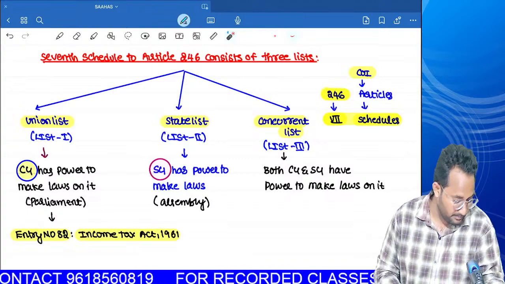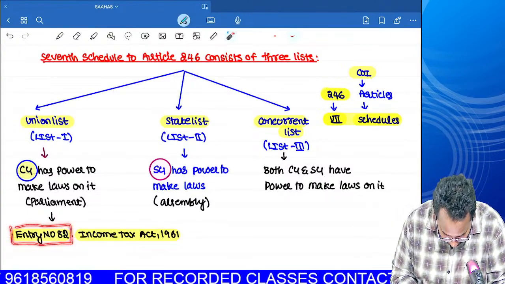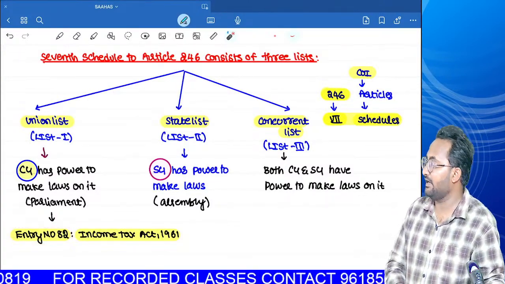You have to remember the entry number. So our entry number is nothing but what? 82.